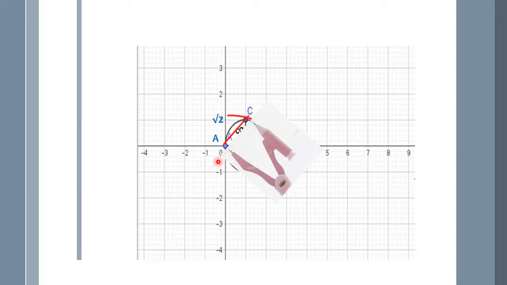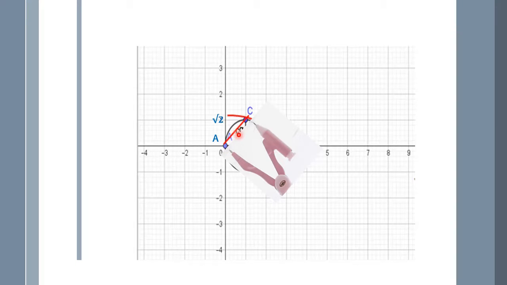With A as center and AC as radius, we are going to draw an arc and extend it up to the number line. Recollect what is the value of AC, what is the measurement of AC. It is equal to root 2. Why? Because it is the hypotenuse of the right angled triangle.